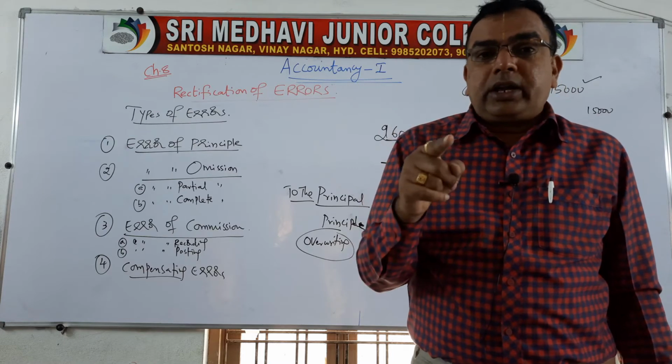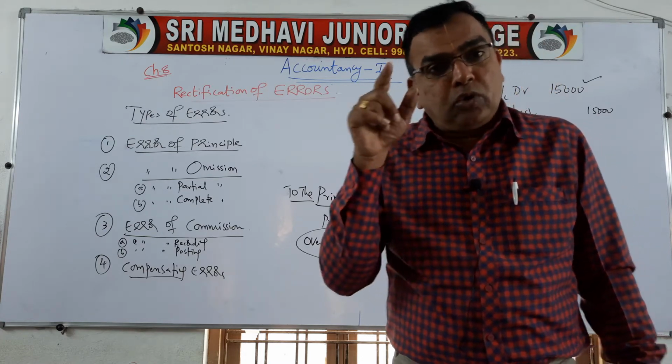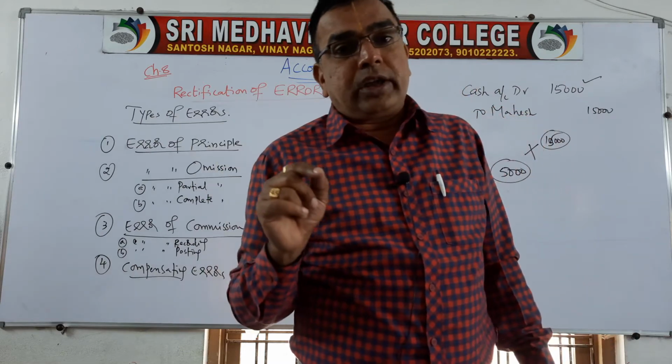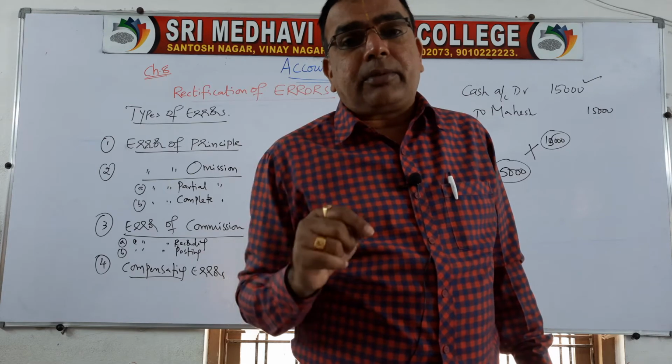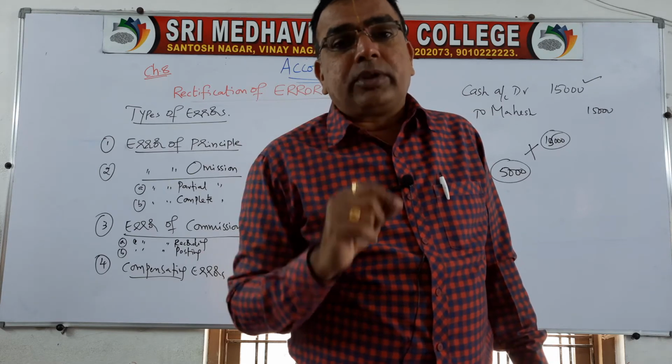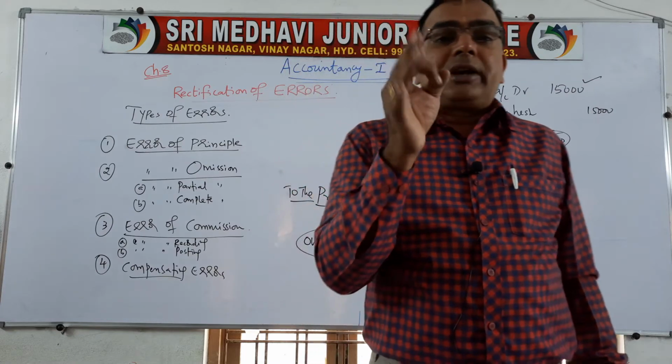A wrong entry or a wrong posting can be corrected through the accounting process only, not by putting whitener, rubbing it with an eraser, or removing the digit with a blade. That is an absolutely illegal practice in accountancy.